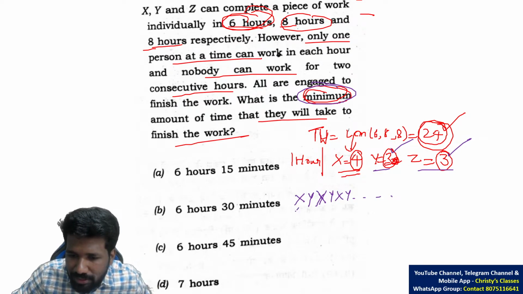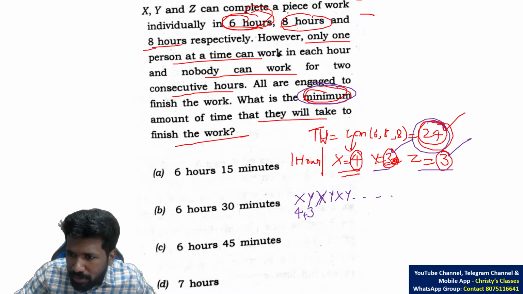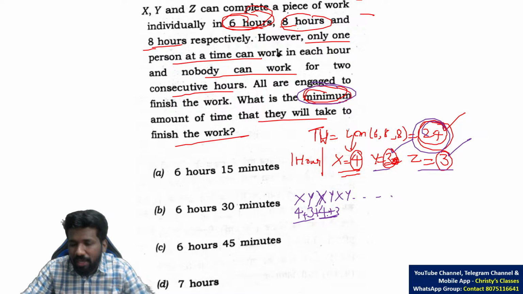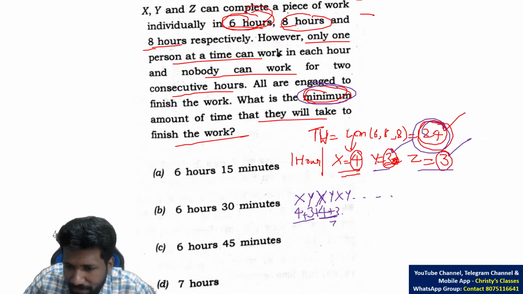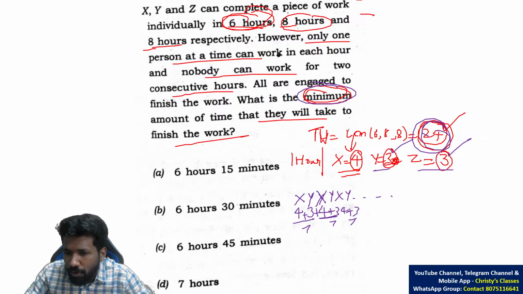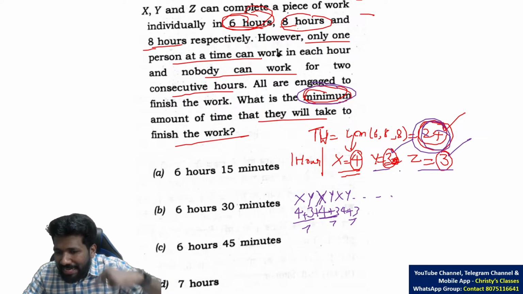In 1 hour X does 4 chocolates or 4 work. Y does 3 work. So 4 plus 3 is 7 work now. Total 24 is the work to be completed. Again X 4, then 3, so 4 plus 3 is a group. 7 plus 7, again 4 plus 3 is 7. 7, 7, 7 is 21. For 24, one more 3 is needed.